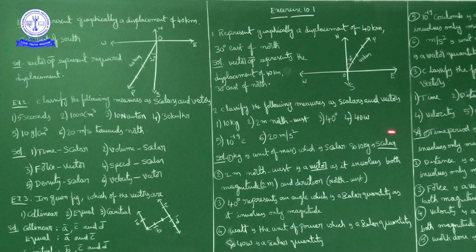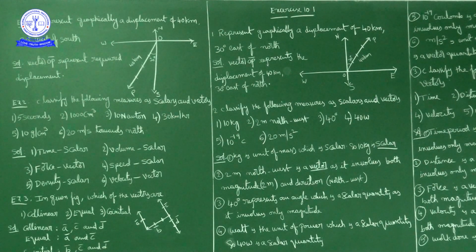Next, the fourth one is what? 40 watts. Now, what is the unit of power? Watt is the unit of power, which is a scalar quantity because it involves only magnitude. So 40 watt is a scalar quantity.